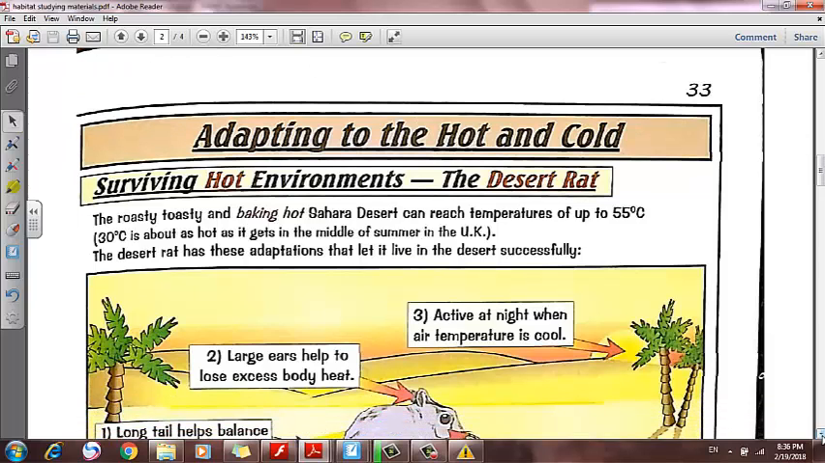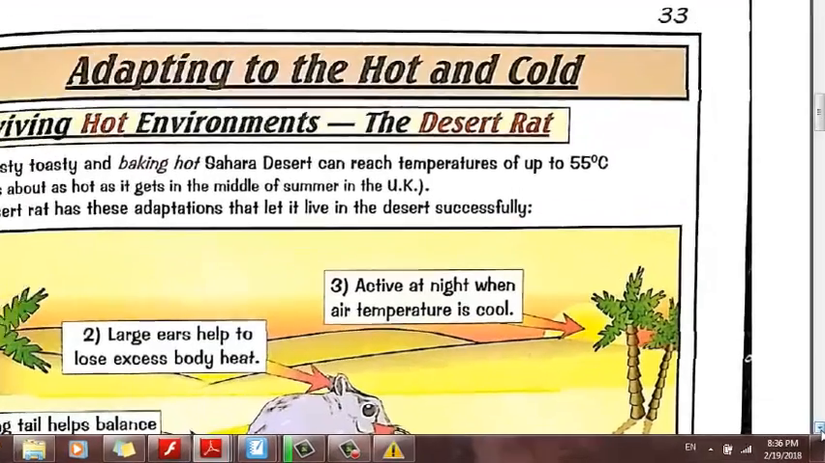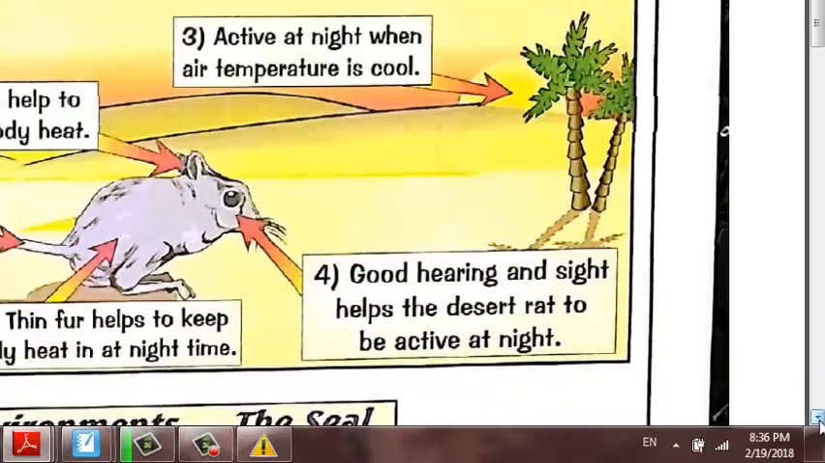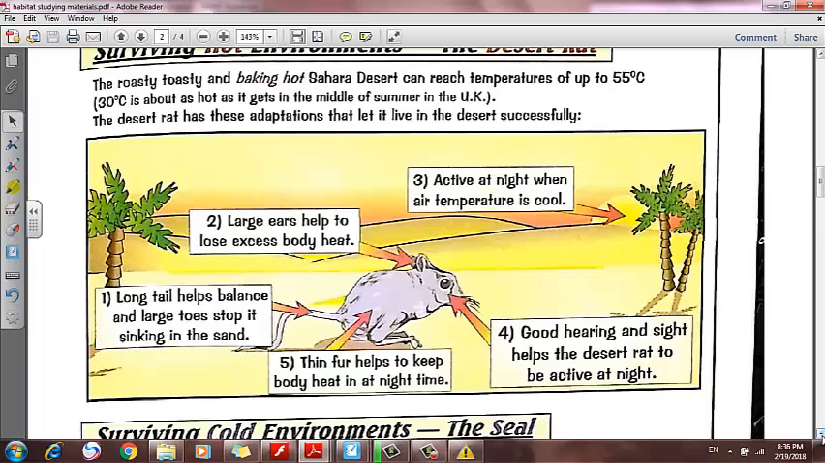Let's talk about adaptation in different conditions, like hot condition, cold condition, soil condition, under the stone condition, and water. First, let's talk about Sahara Desert. Sahara Desert is a very, very hot habitat. Okay, we can find the desert rat there. It must have the adaptation to live and survive in desert.